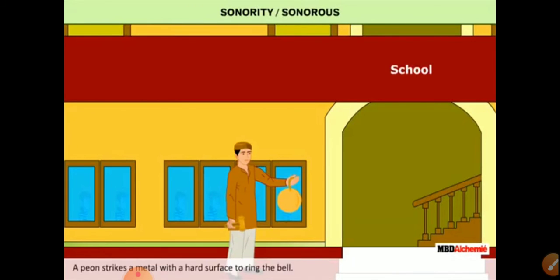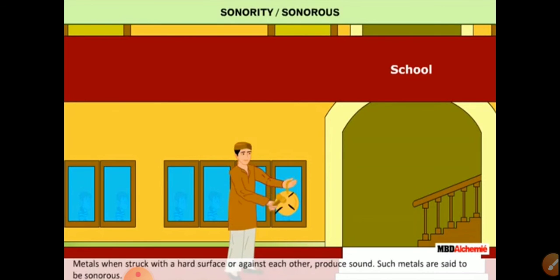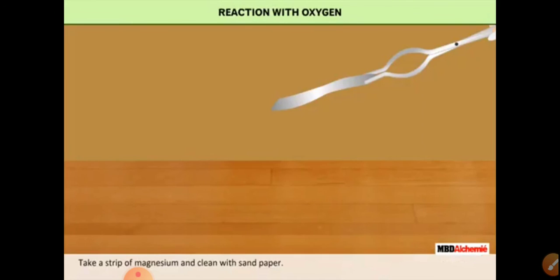Next is sonority, the sonorous property. School bells are made of iron. When we hammer them, sound is produced. That is called the sonorous property. Metals are sonorous. In this way, these are the physical properties. Another physical property is density. Metals have high density. Sodium, potassium and lithium are exceptions. The density of lithium is only 0.53 gram per cc.